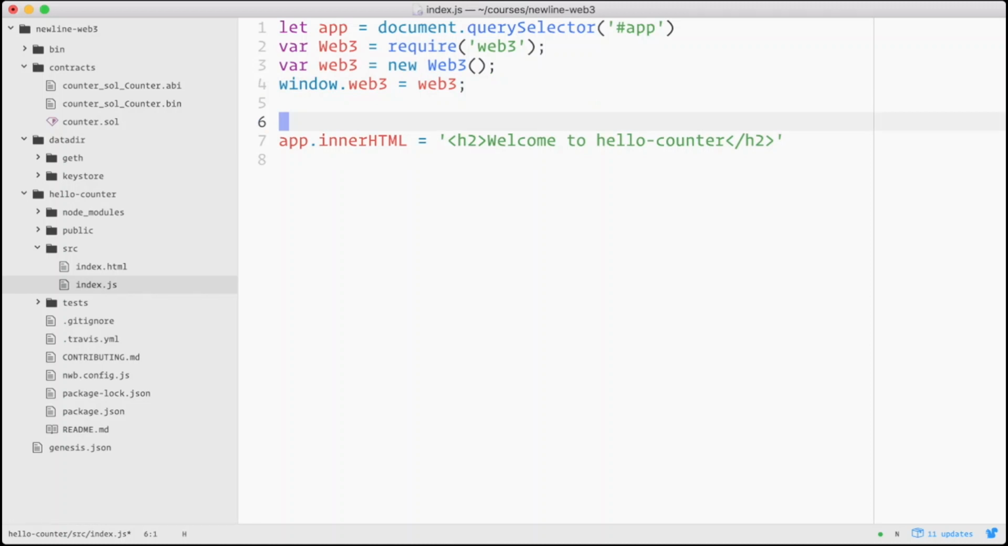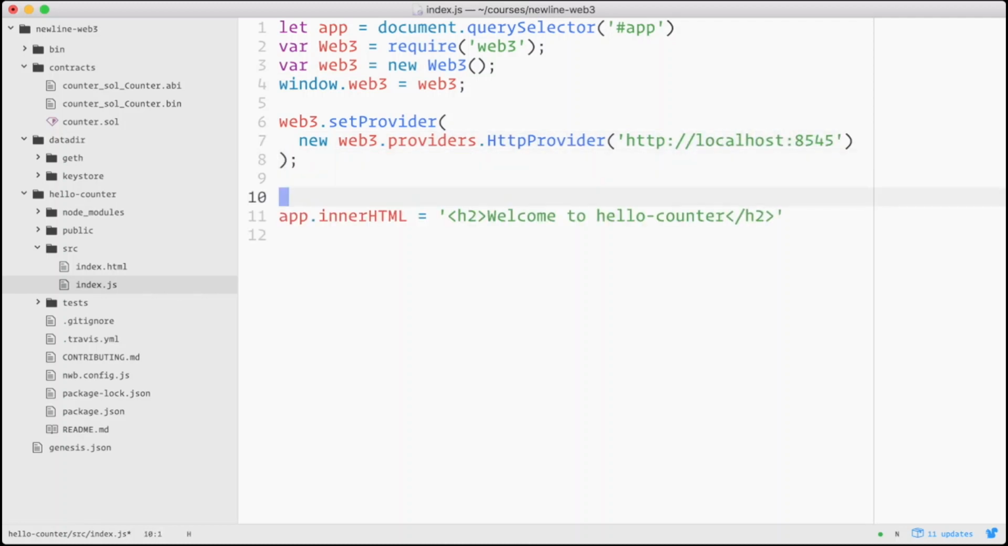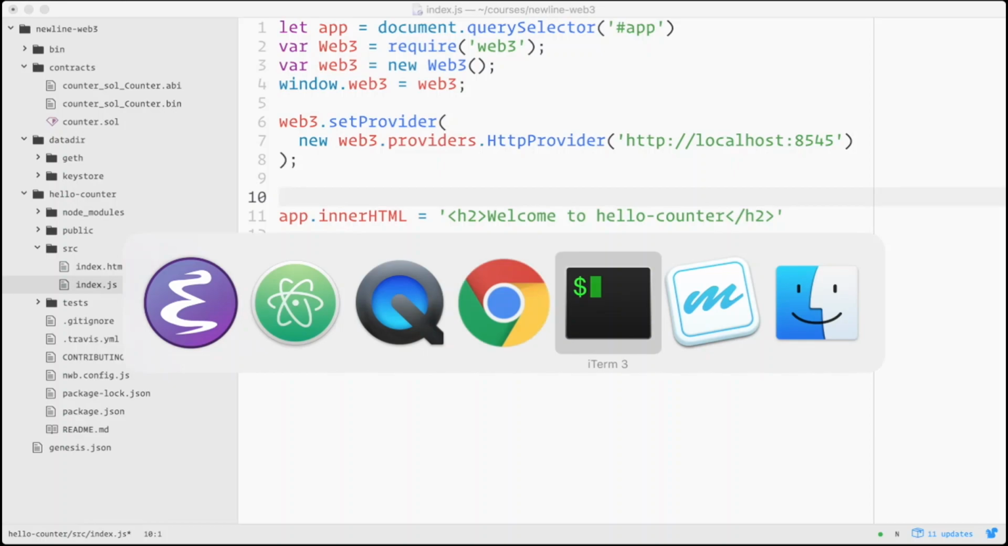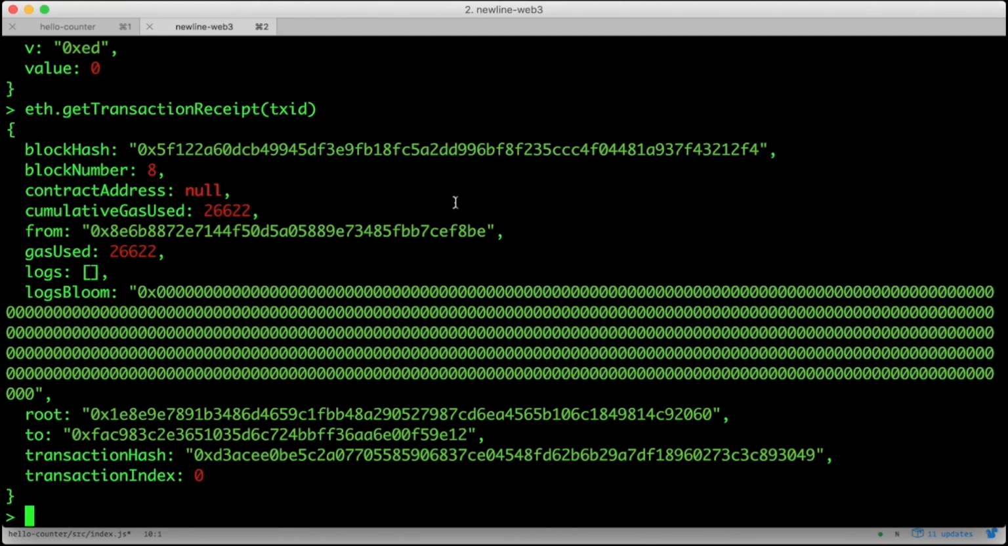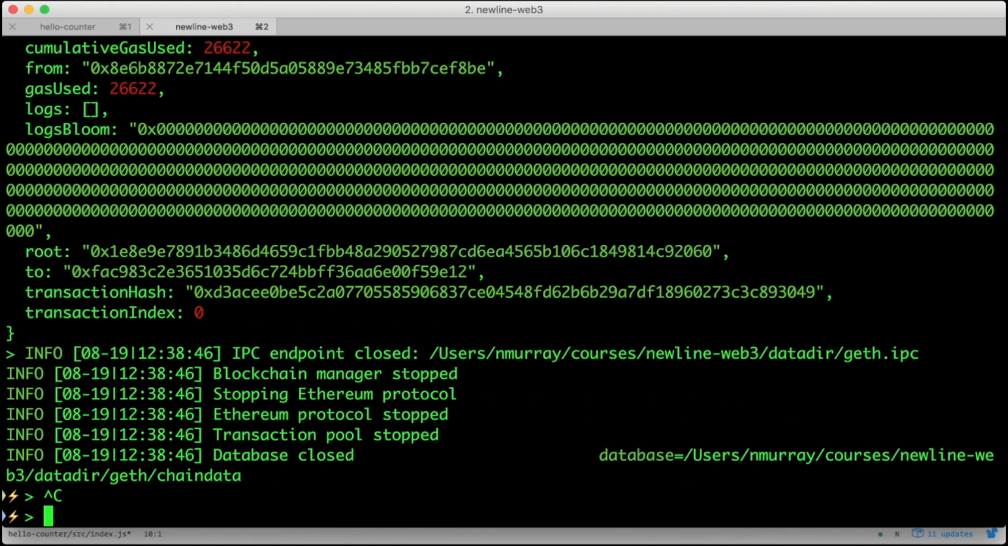The next thing to do is to set the web3 provider. In this case, we're just going to use the HTTP provider, but you could also use WebSockets if you wanted to get real-time updates. And notice that we're setting the address to localhost port 8545. This address is the address of our Geth RPC server. We haven't booted Geth in an RPC mode yet, so let's do that now. Flip back over to our Geth shell, kill it using Control-C, and let's start it with new options.